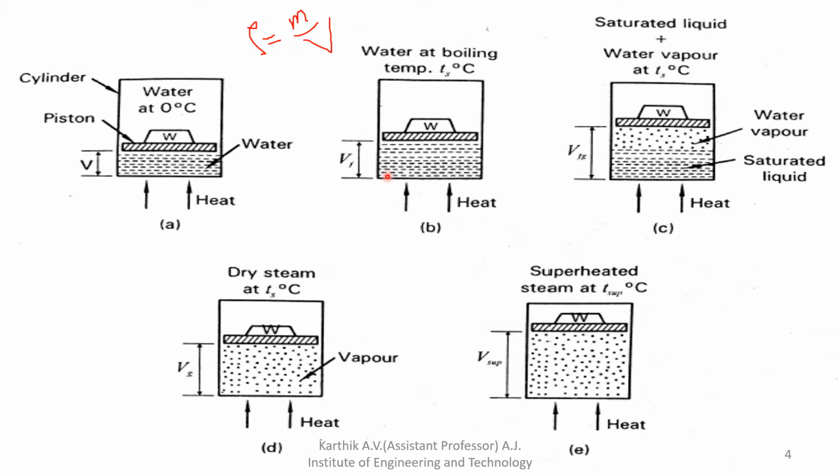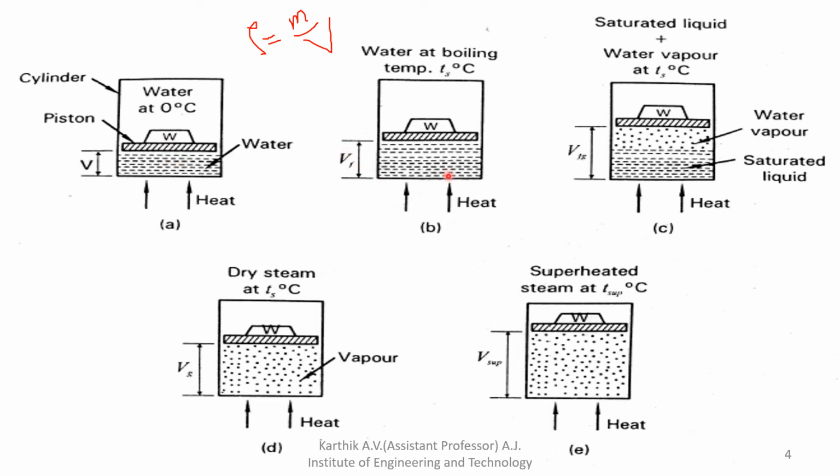So I will start from here. Initially, you take 1 kg of water in a cylinder, at a temperature of 0 degrees Celsius. The volume of the water is denoted by V. You place a certain piston weight above the water.